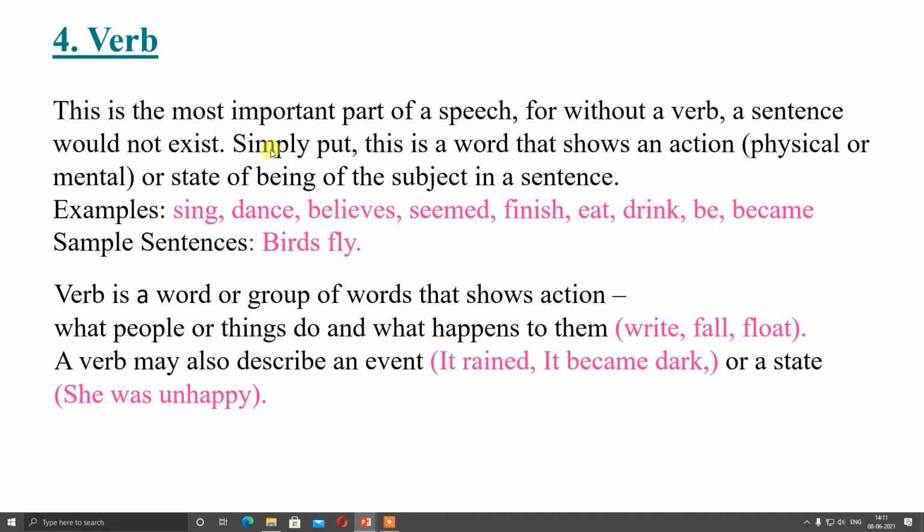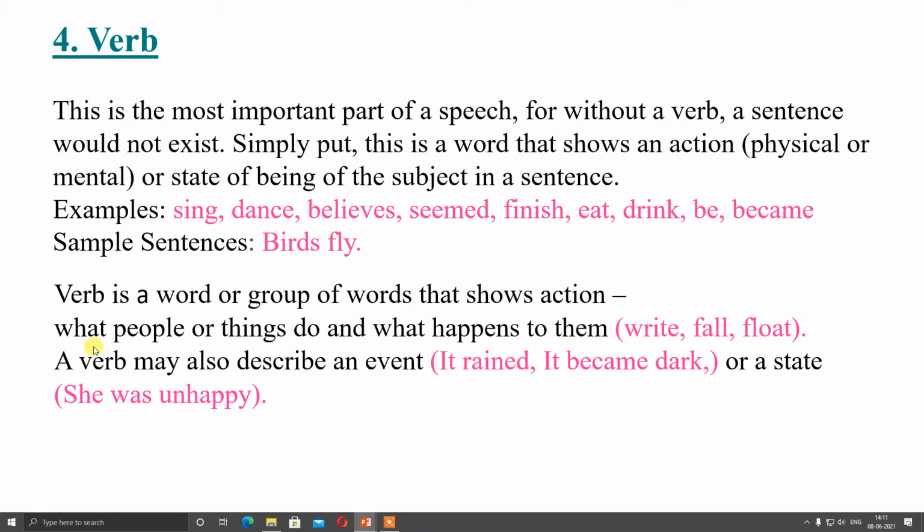Verb. This is the most important part of speech, for without a verb a sentence would not exist. Why would it not exist? Because verb shows the action in the sentence. If action is not there, no need to make any sentence. Simply put, this is a word that shows an action, physical or mental, or state of being of the subject in a sentence. For example, sing, dance, believe, seemed, finish, eat, drink, be, become. And a sample verb sentence is: birds fly.